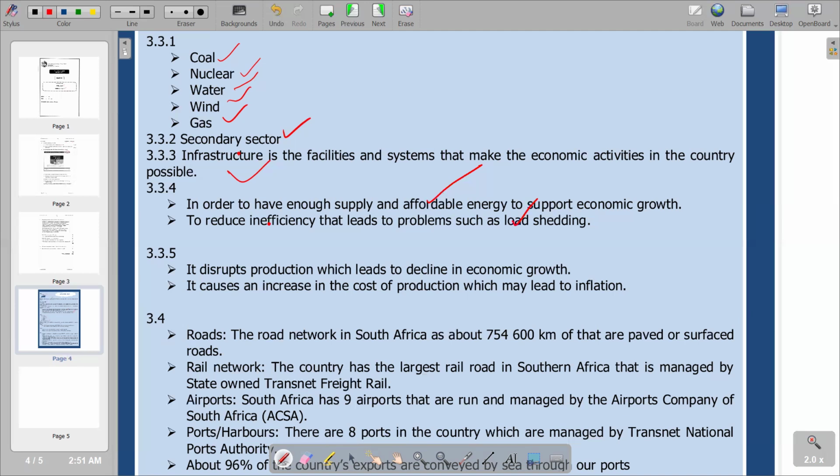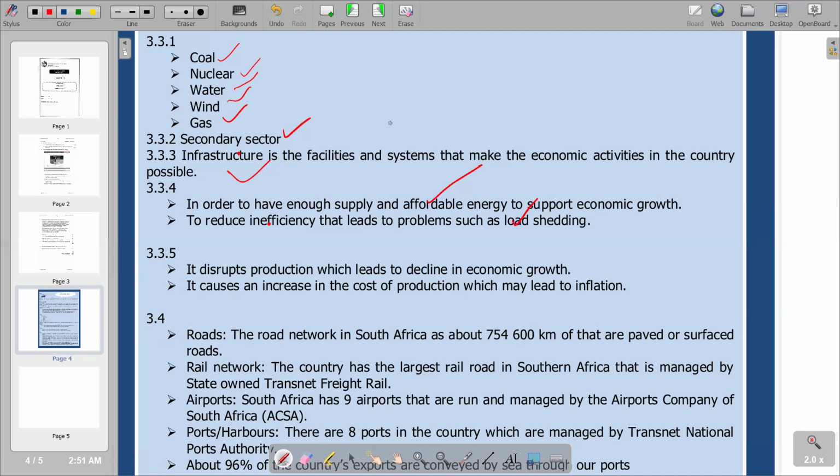So when there's efficiency, there's a reduction of inefficiency. The essence of producing at the lowest possible cost is they will be trying to widen the gap between the revenue and the cost so that they maximize profits. But in the process, they are enhancing efficiency and there is reduction of inefficiency.